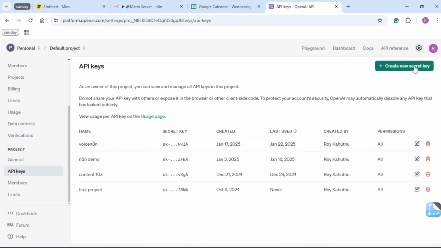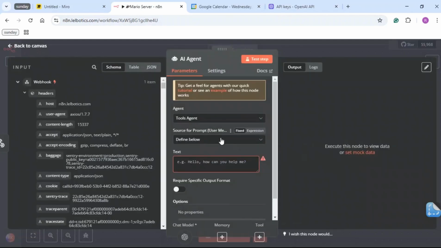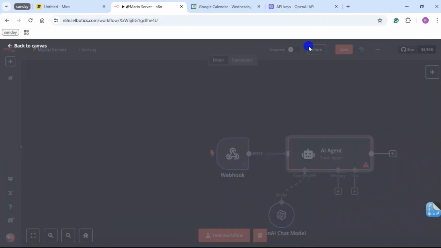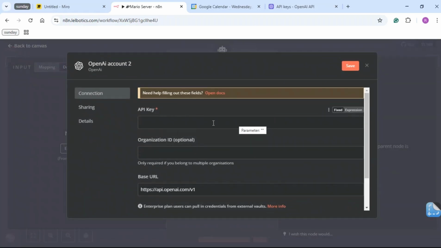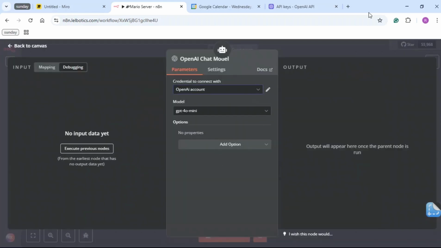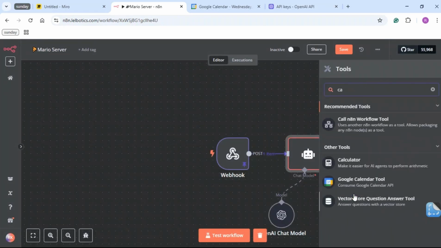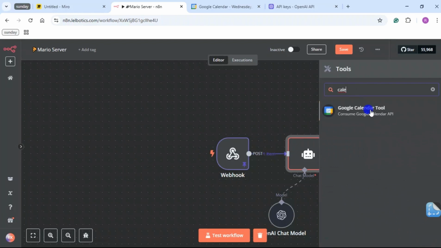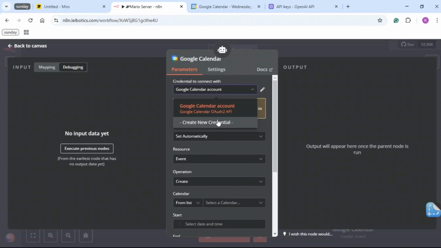When you create a new secret key, you'll be given an API key, and what you will do with that API key is just go here, create a new credential and paste your API key right here. This is optional, so you don't really need to have it, and you will be good to go. So that is okay. And the next thing I'm going to add is my calendar agent. So Google Calendar tool. I have already connected mine.